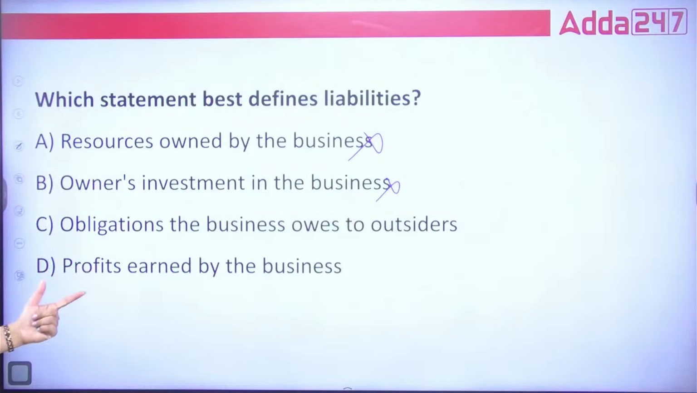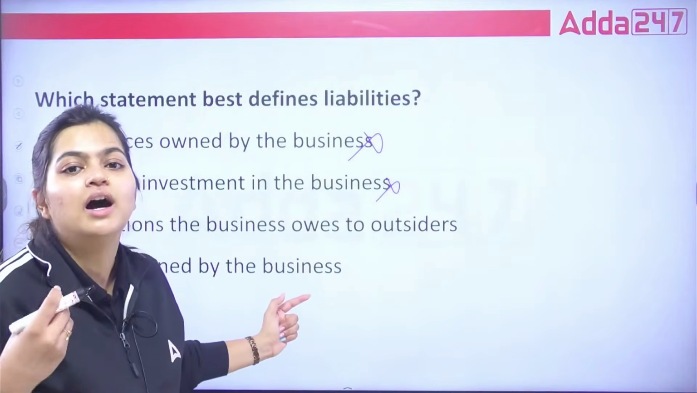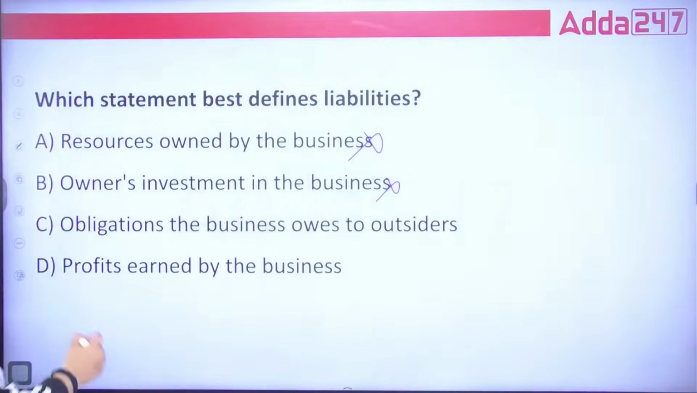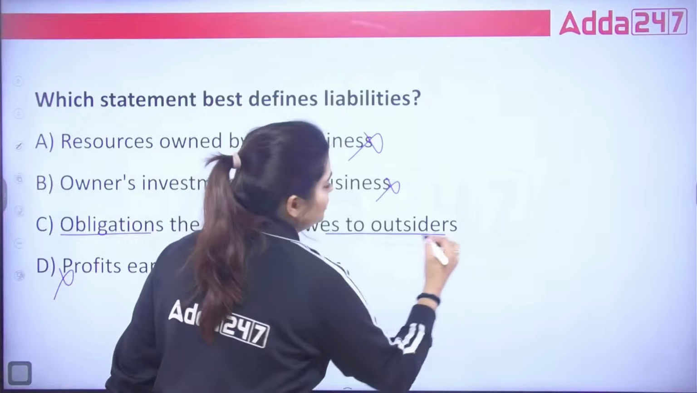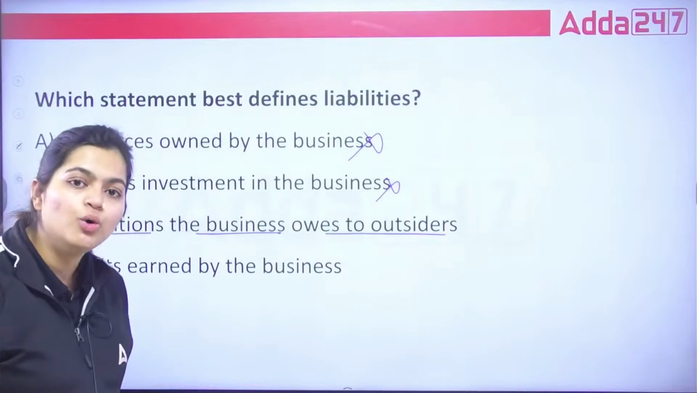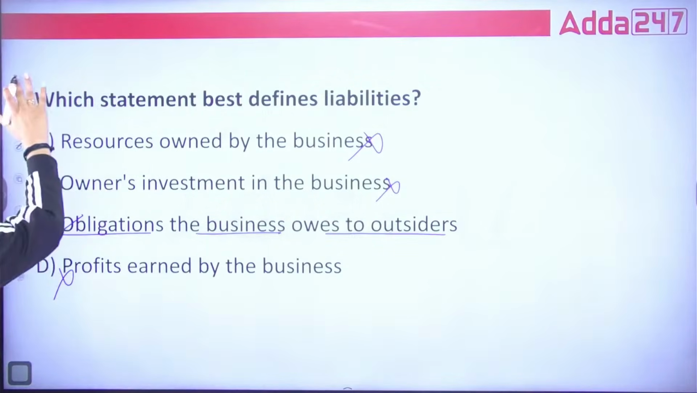Okay, next, profits earned by the business. That is not an obligation. That is your earning. That is your income. So, the correct answer is obligation the business owes to outsiders. Correct? When you take loan from different entities. So, the correct answer is option C. Then, next.